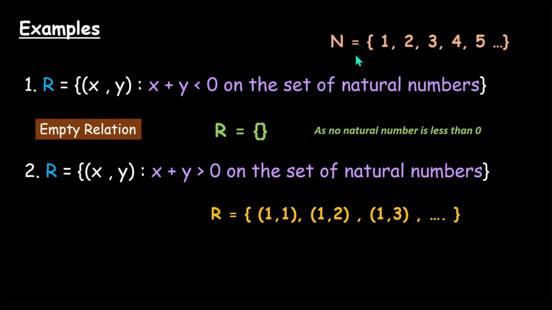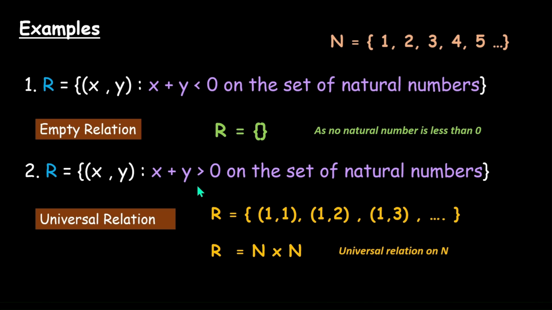Any two elements can be picked out. So I can simply write this as R is equal to N cross N, because any element of N can be paired with any element of N. And when this happens, this is what we call a universal relation, as we saw. This is a universal relation on N.